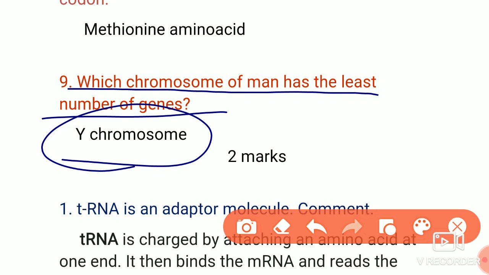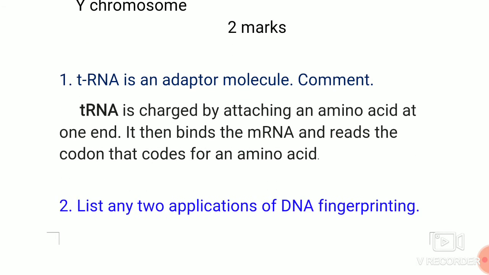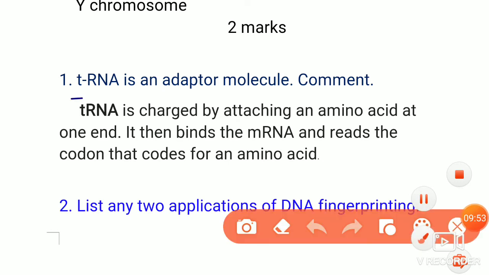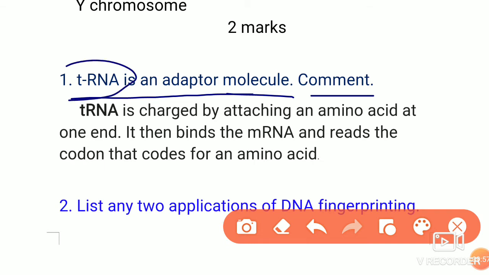Let's go to the 2 marks questions. In the case of 2 marks questions, the first one is, tRNA is an adapter molecule. Comment. Why do we call tRNA an adapter molecule? The reasons are two.